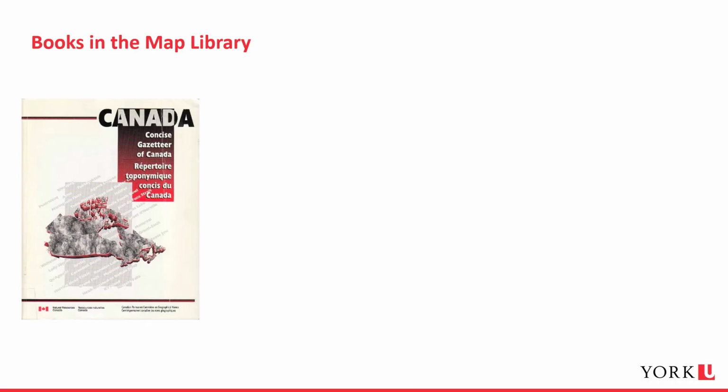In the map library, we also have numerous books related to maps and cartography. We have gazetteers, which are indexes for place names, and geographical dictionaries. You can use either to look up variations in the spellings of place names, find the precise location of a geographic place using latitude or longitude coordinates, and learn about how the place name came to be. Gazetteers are particularly useful to historians, genealogists, and researchers doing environmental assessments.